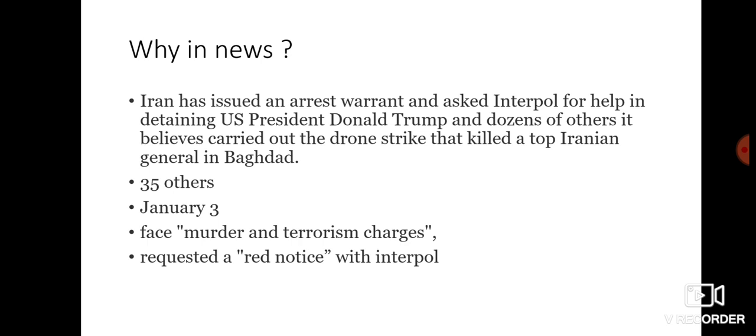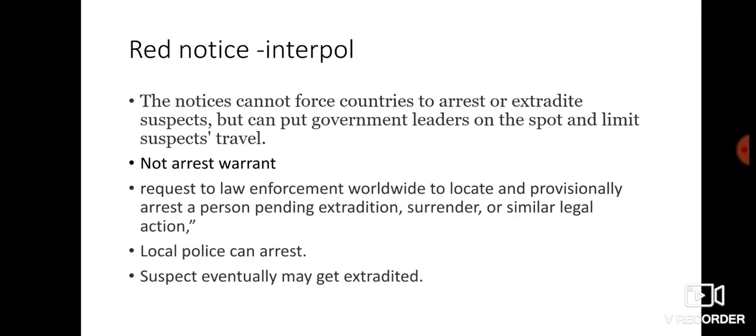Okay, so with that, before getting to the detail, we will be discussing what a red notice of Interpol is. Actually, this is a request to law enforcement worldwide to locate and provisionally arrest a person pending extradition, surrender, or similar legal action. So this is a request of Interpol to law enforcement agencies in the world. So this can be any particular country.